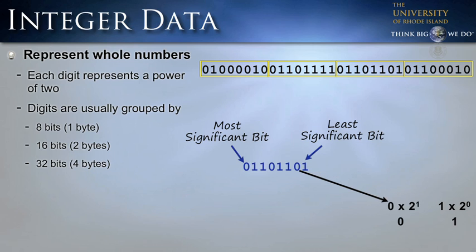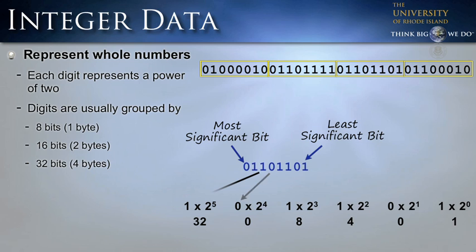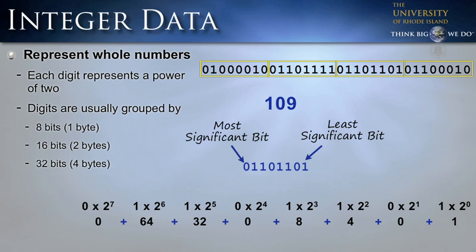Next, it's 0 times 2 to the first. 1 times 2 squared, which is 4. 1 times 2 to the third, which is 8. Next is 0 times 2 to the fourth. 2 to the fourth is 16, but we're multiplying it times 0, so the result is 0. Then we have 1 times 2 to the fifth, which is 32. And 1 times 2 to the sixth, which is 64. And lastly, we have 0 times 2 to the seventh, which is 0. If we add these numbers up, we get the value 109. And that's the decimal value represented by these 8 bits. We can convert each of the other bytes to a decimal value in a very similar way.